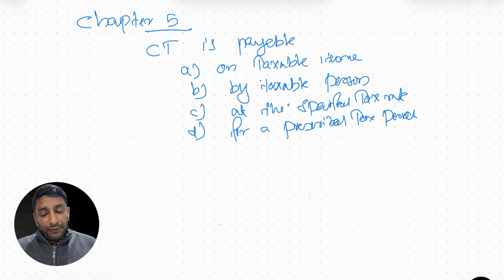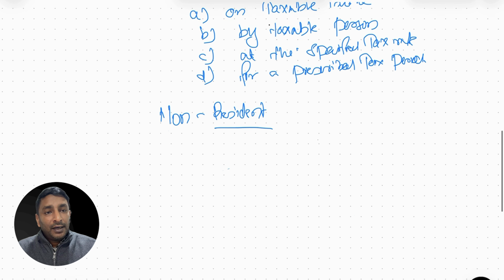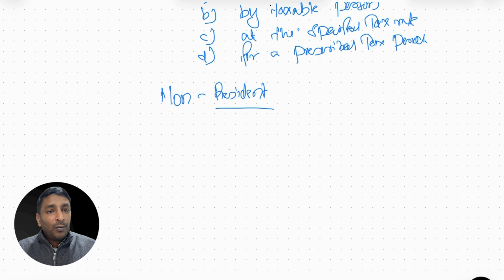Welcome back to chapter 5. In chapter 4, we discussed resident juridical person and resident natural person. Now, in chapter 5, we are going to discuss non-residents. When a non-resident will be subject to corporate tax in UAE, on what basis they will pay taxes, what is their registration deadline and what is their obligation in corporate tax, this is what we are going to discuss.